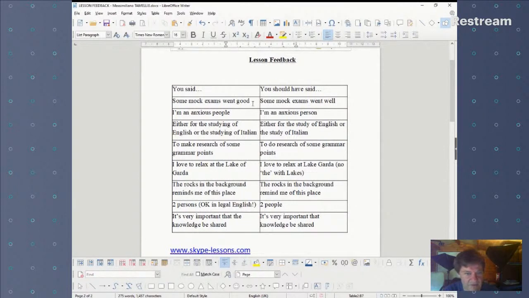But have a look at similar mistakes again. So, some mock exams went good. That's an adjective, but we need an adverb. This is just like correct, correctly. Yeah, some mock exams went well. Okay, so adverb instead of adjective, please, if we're describing a verb.